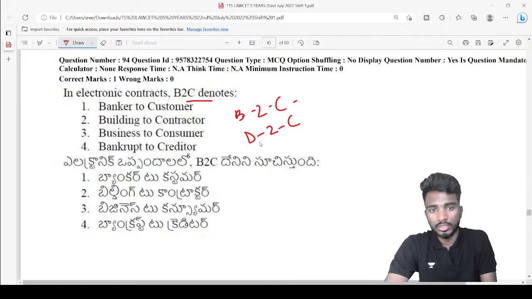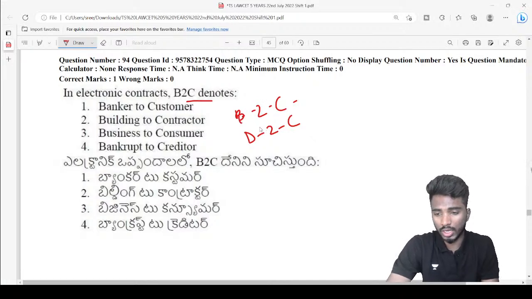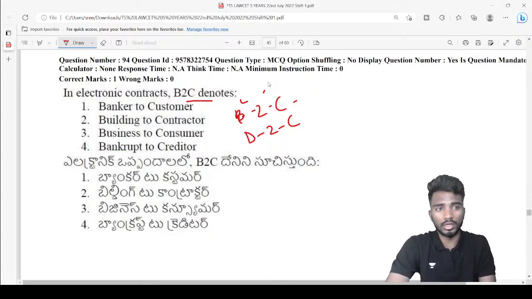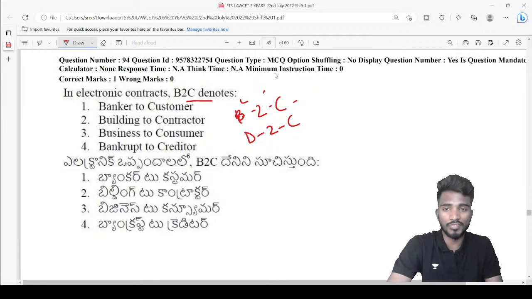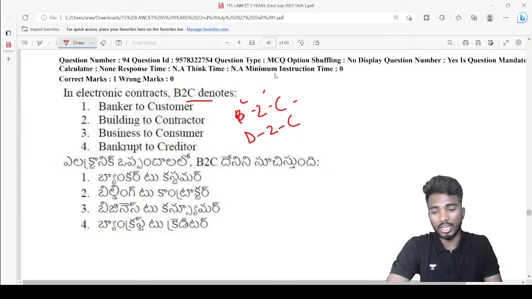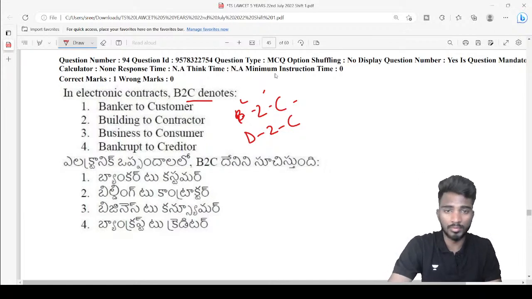Okay, see, B2C is from business to customer, right? So business to customer means a product is coming from the business to the customer. In between there are certain people who are delivering. For example, there is Coca-Cola. It will not come directly from the factory to your home, right? It is there in the factory, then it comes to dealers and distributors, they will release it in the retail stores, and from there you will get it.